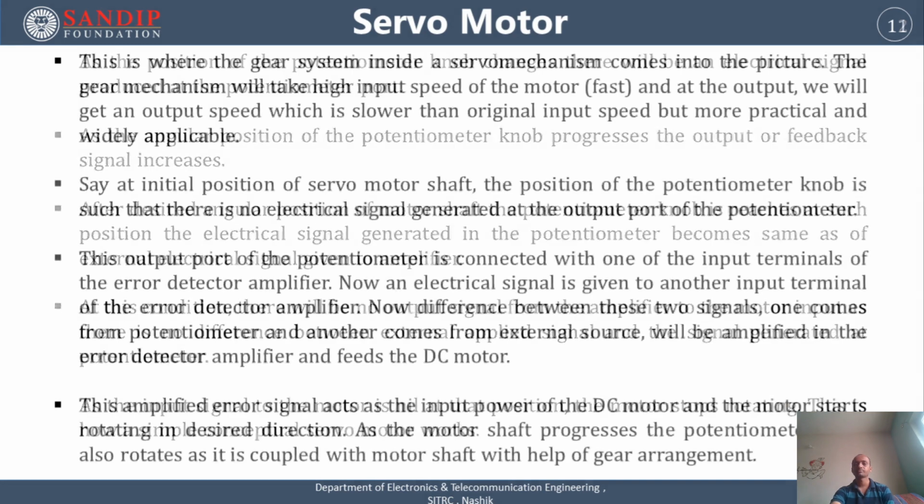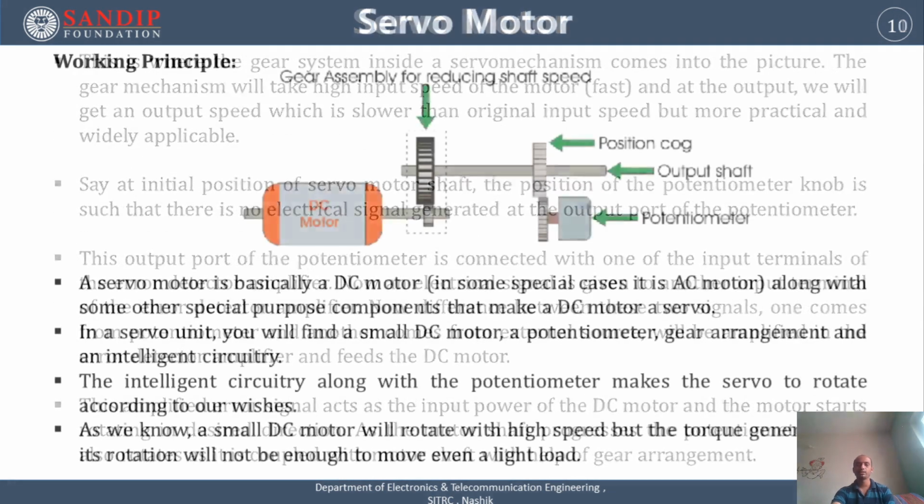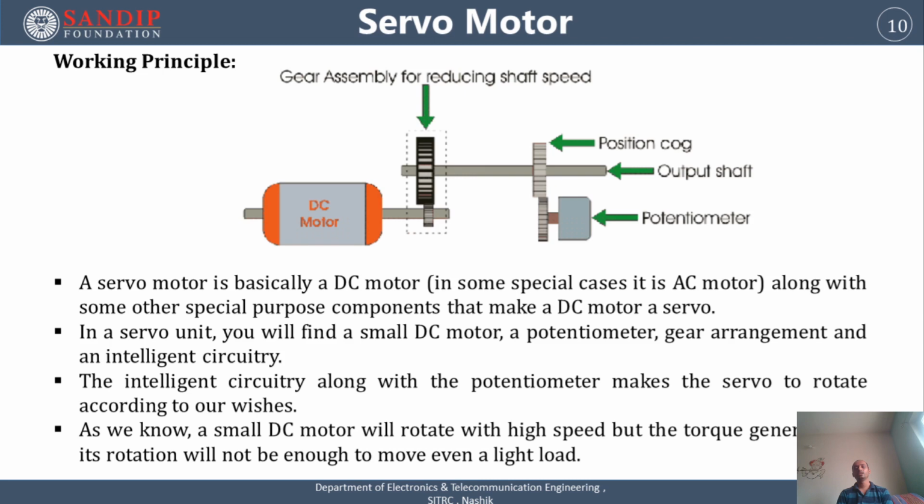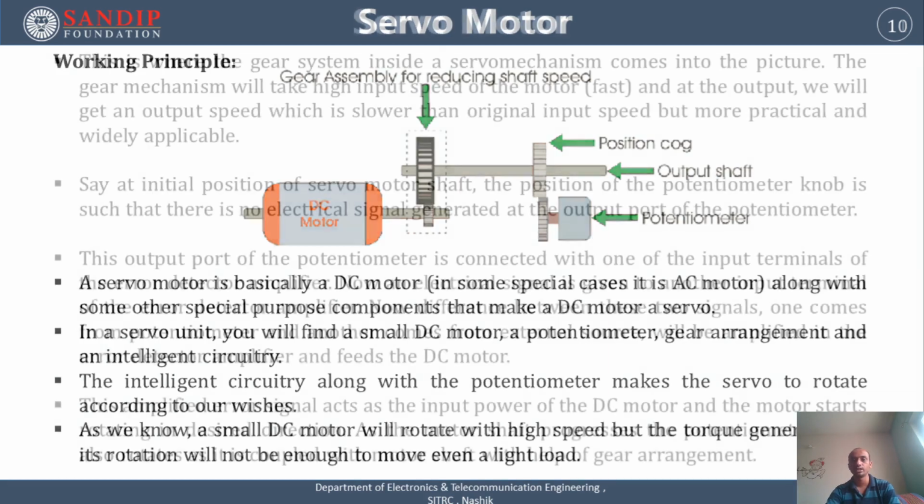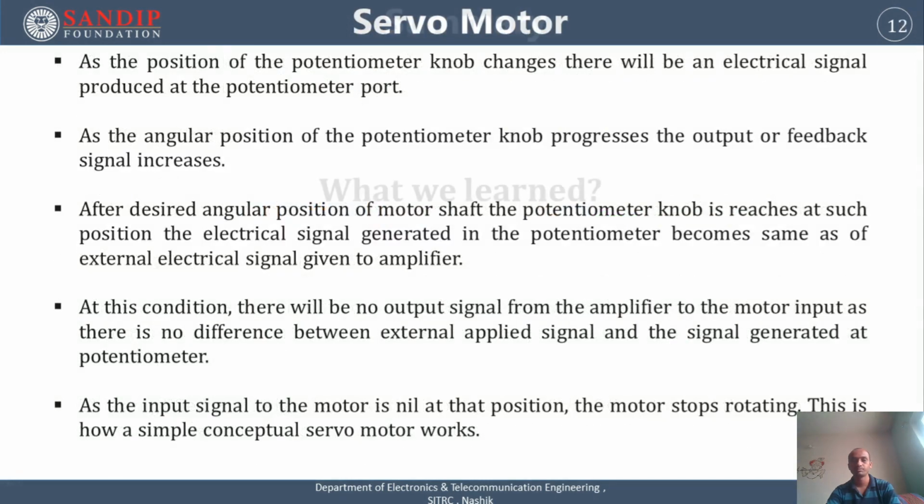In this case, the most important part is the error. Whenever the error is present, the error amplifier amplifies that error, and it generates the control signal to increase or decrease the speed of the DC motor, with respect to the actual signal coming from the potentiometer. The gear elements are used to transmit the power.